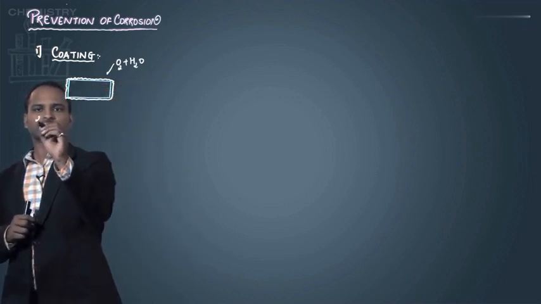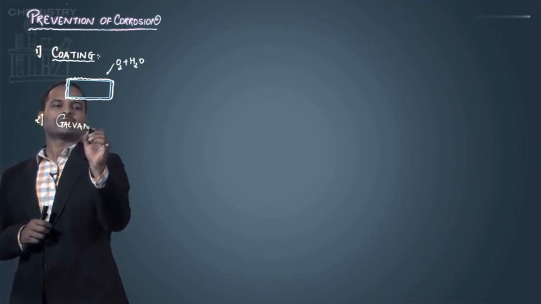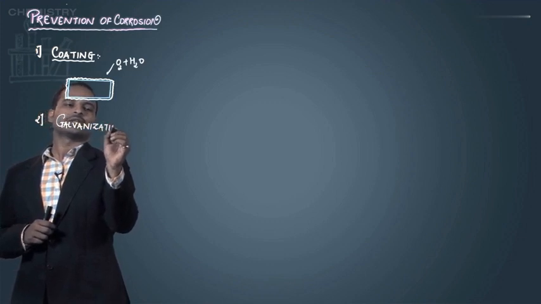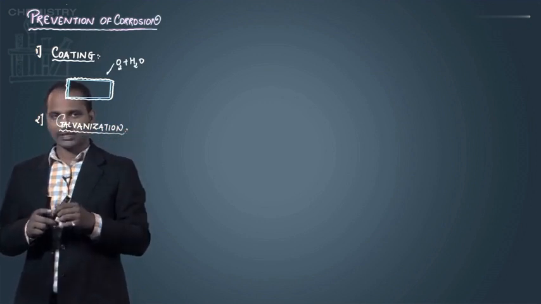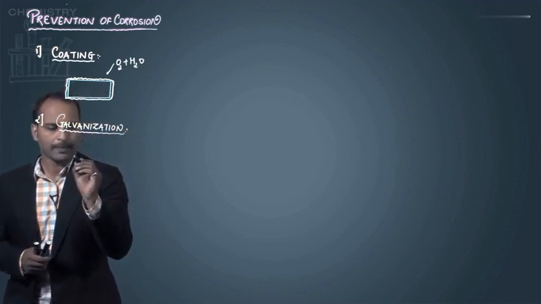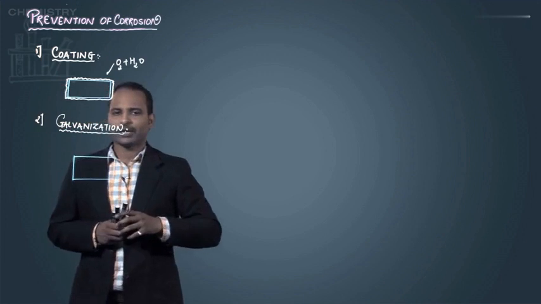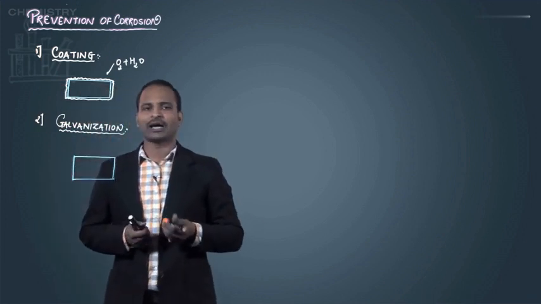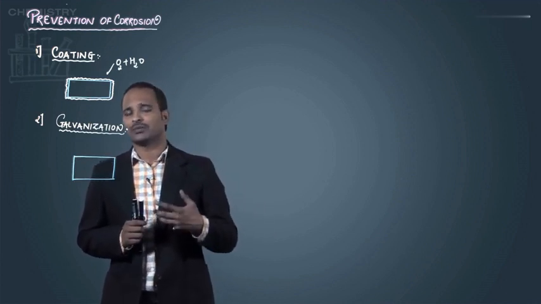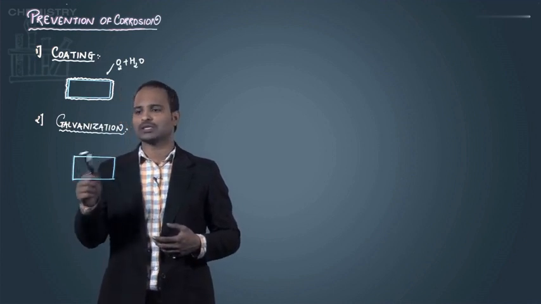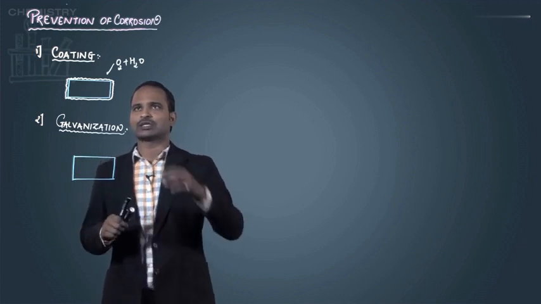Then second, after coating, the next is galvanization, which we learn from a lower standard itself. Galvanization is a process again like coating, but here the coating is done by a metal which has more tendency to oxidize. For example, suppose this is the iron metal which I want to protect. Then it is coated with a metal which has a more tendency to oxidize, meaning a metal which has a higher SOP value compared to iron.